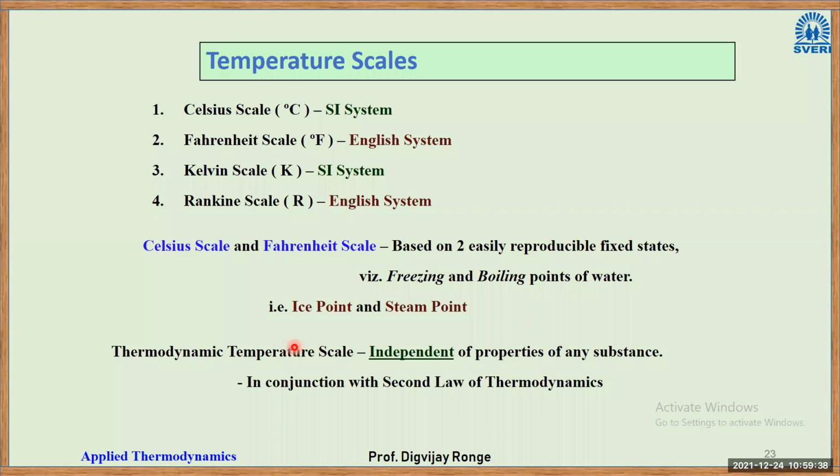Thermodynamic temperature scale. There is Kelvin scale and Rankine scale. So generally we measure temperature or we consider temperature in Kelvin, right? Now you all may know what is 1 degree Celsius equivalent in Kelvin. Anybody know? 1 degree Celsius is how many Kelvin?